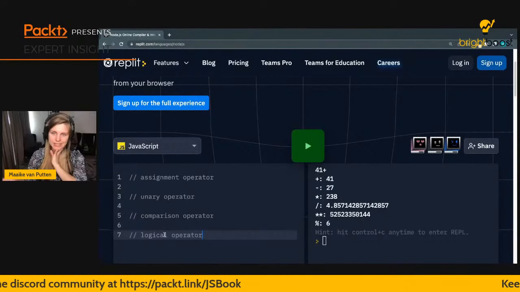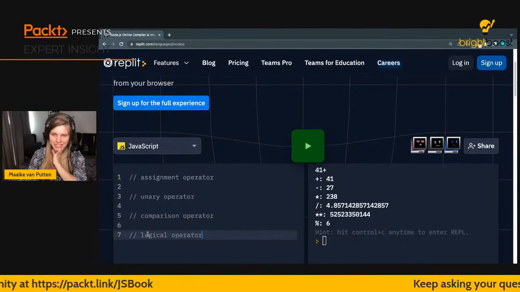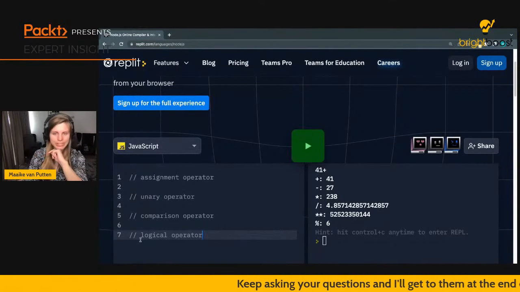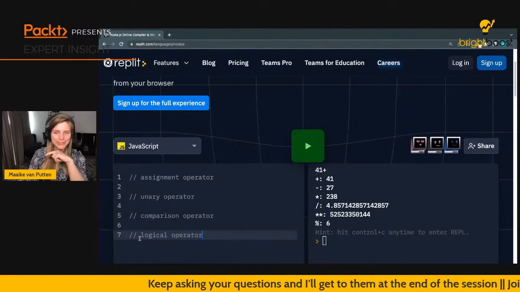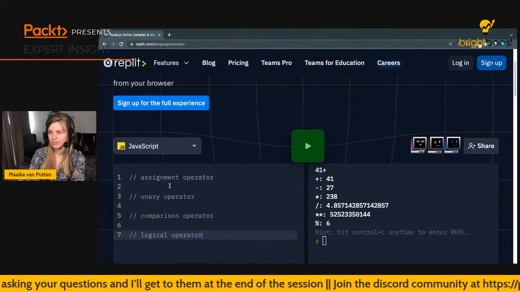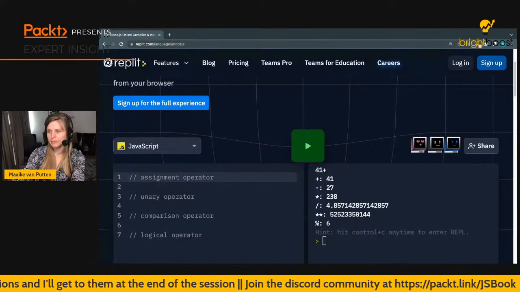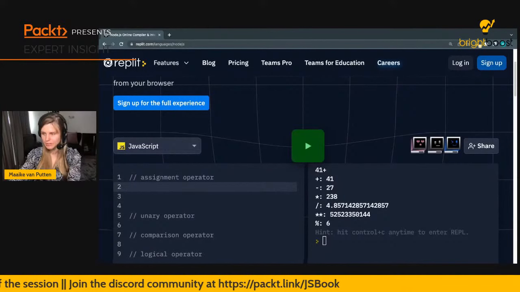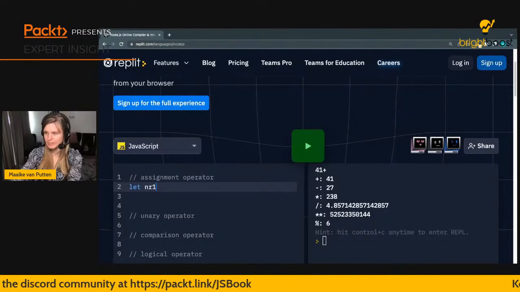And then after this, I'm going to give you some exercises for you to do. So I think this is going to be maybe 10 to 20 minutes more talking. And then it's time for you to start to do some coding. And clearly, I'm here to help, so I'll get you through this. So let's just do the assignment operator first. So let's just, again, create two numbers.